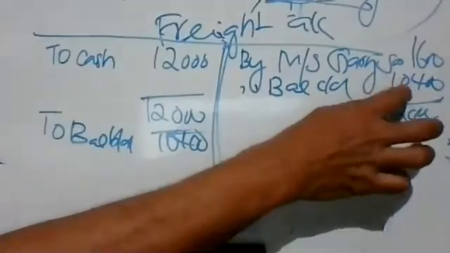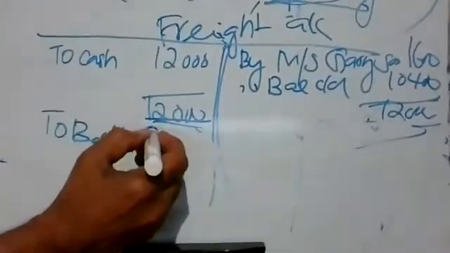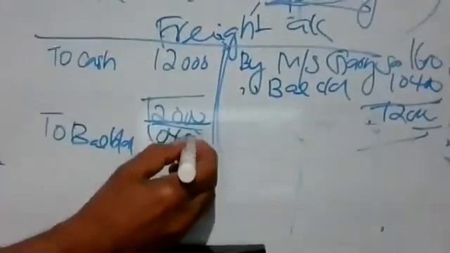By balance carried down 10,400. That's the balance, no? 12,000 minus 1,600. Yes, sir. Balance in the account we already learned. The same amount will come here also. Simple.